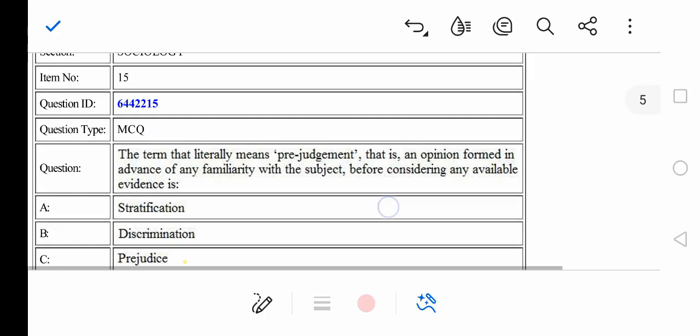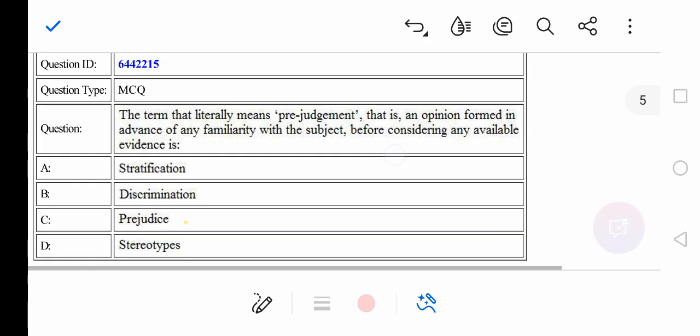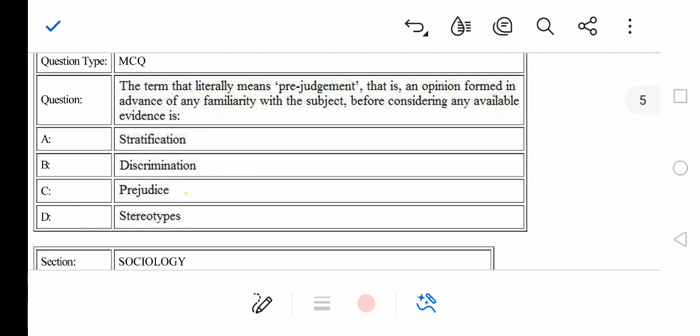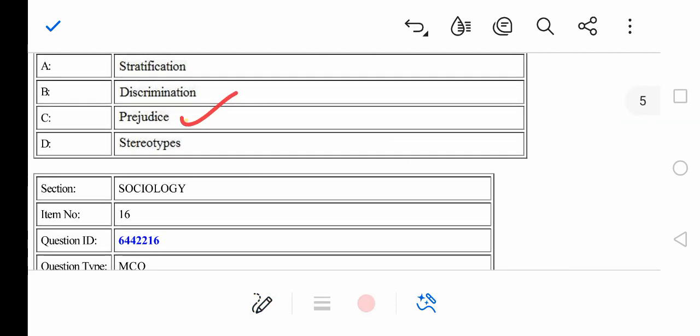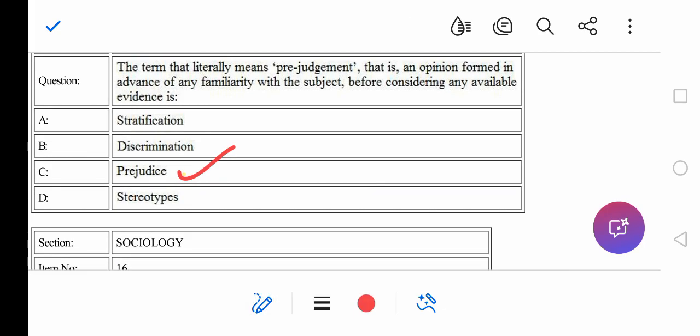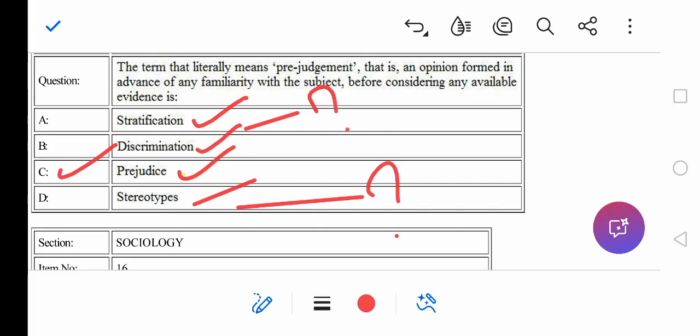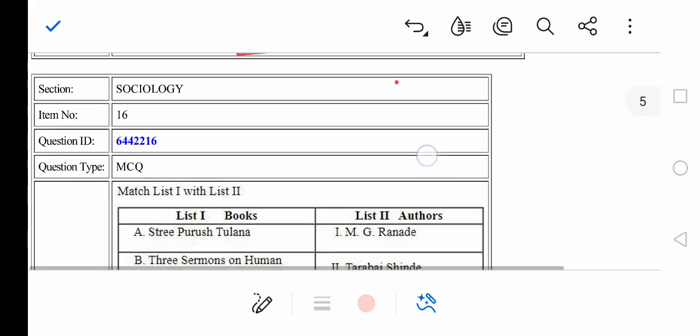Question number 15. The term that literally means prejudgment, that is an opinion formed in advance of any familiarity with the subject, before considering any available evidence, is prejudice, right? You have to read these definitions: definition of stratification, discrimination, stereotypes. We should all know what stereotypes are, what stratification is, right? These basic definitions are important for your exam, okay?